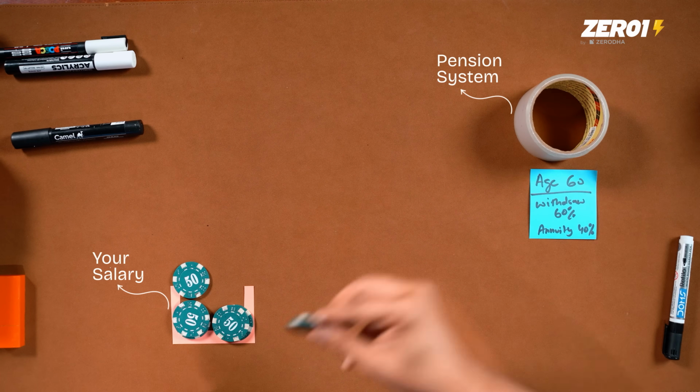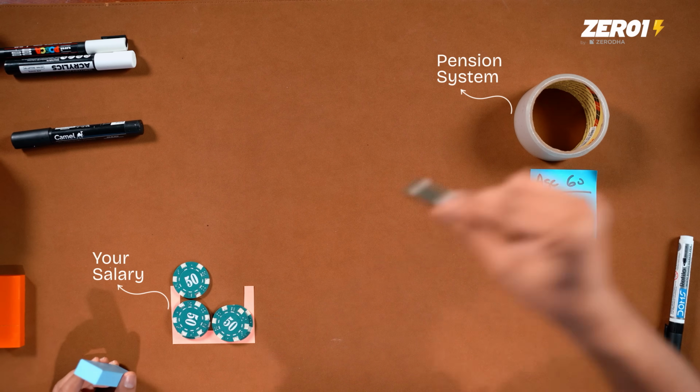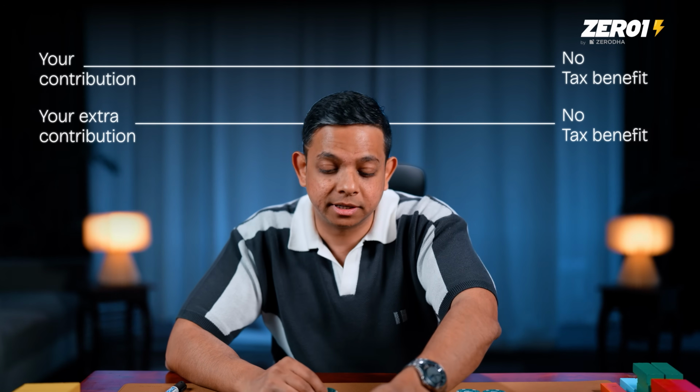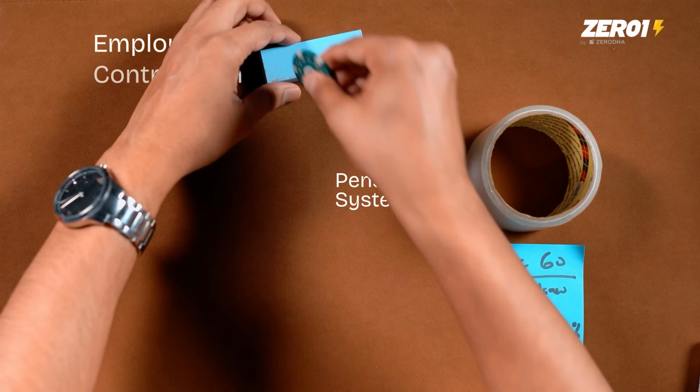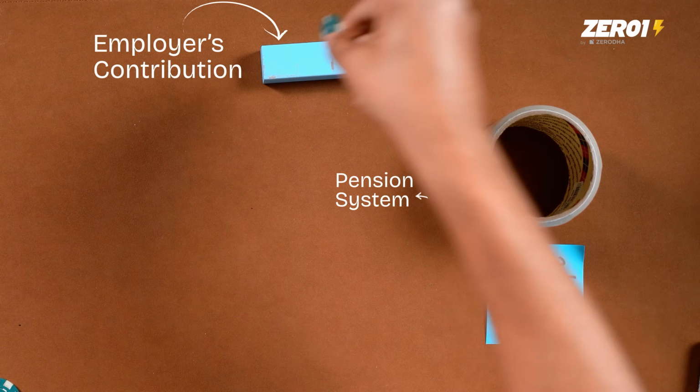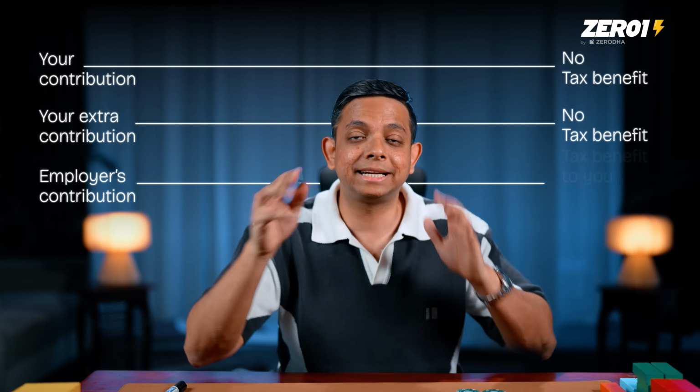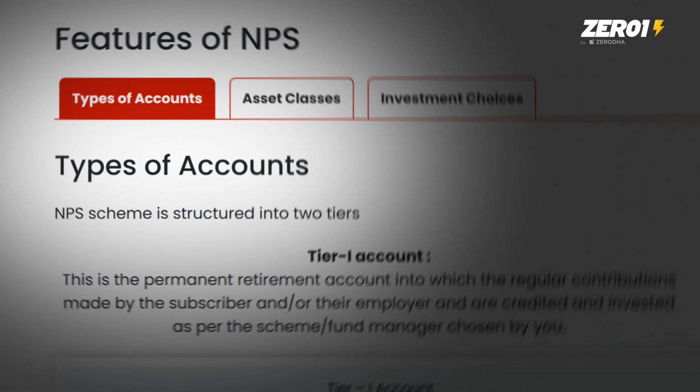Now, there are a few things over here. The first is how do you actually get a tax benefit? So basically, if you make the contribution, there is no tax benefit. If you make an extra contribution, usme bhi there is no tax benefit. However, if the employer makes the contribution from his side, then there is a tax benefit to you. Now, this means that you have to basically talk to your HR to restructure your salary so this can actually happen.